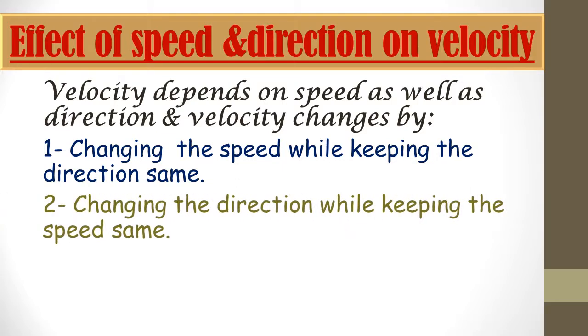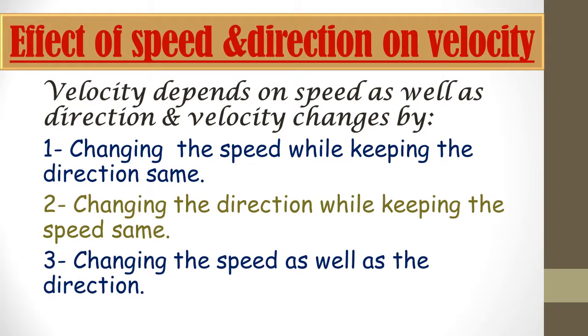Next, velocity will change while changing the direction and keeping the speed the same. In the first point we saw the speed changing but the direction the same, but in the second point the direction changes. But the speed will be the same, whatever it is, 20 km per hour or 40 km per hour, throughout the journey. Now third, changing the speed as well as the direction. That means here speed and direction are not fixed; they keep on changing continuously.